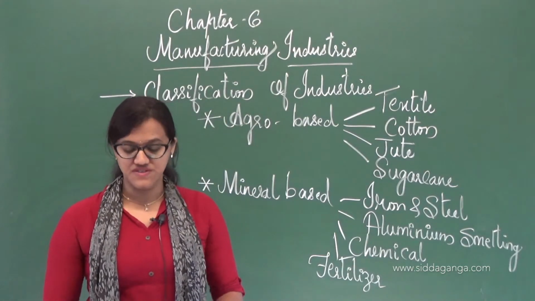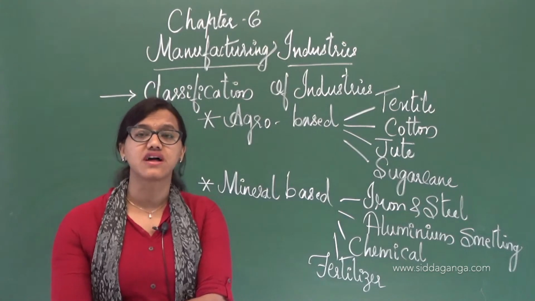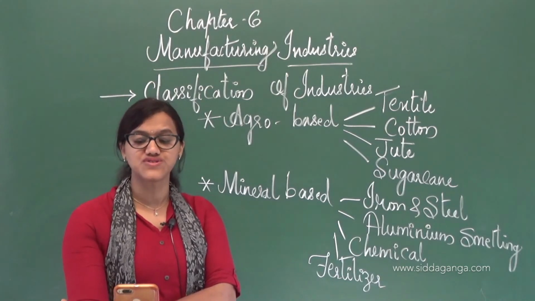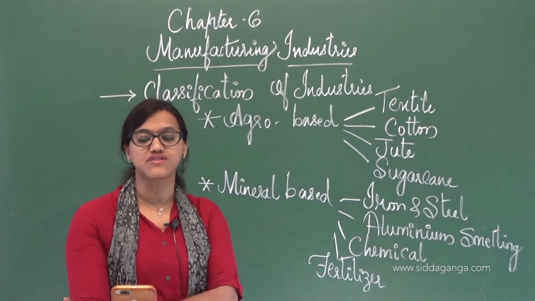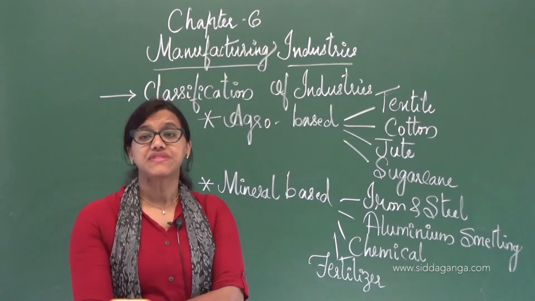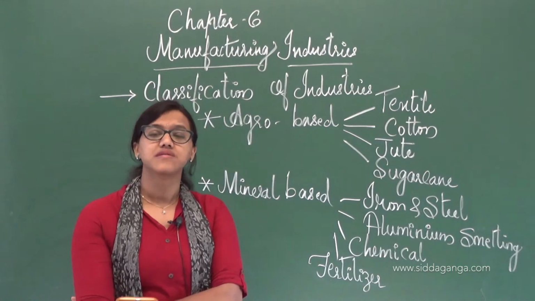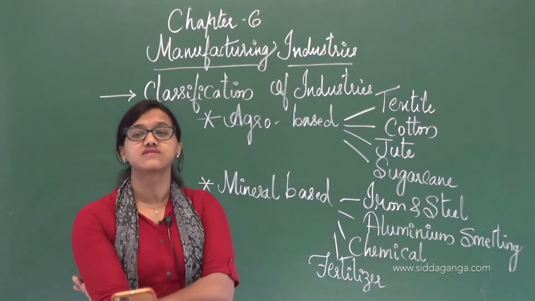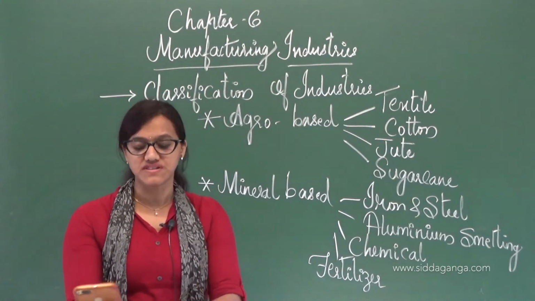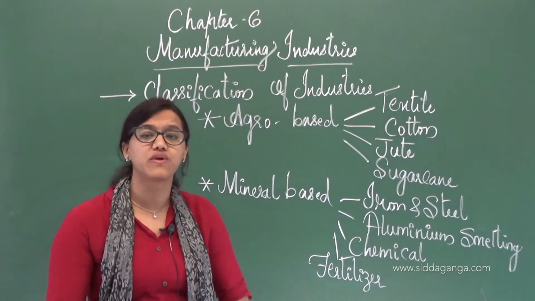The raw material used here is very bulky, dark reddish in color, and is called bauxite. It is light, corrosion resistant, a good conductor of heat and malleable. So this is the nature of the bauxite here. It becomes stronger when mixed with other materials. If you mix it with other metals, it becomes very strong. So it is used to manufacture aircraft and utensils. As I told you, that is aluminium, where all it is used.